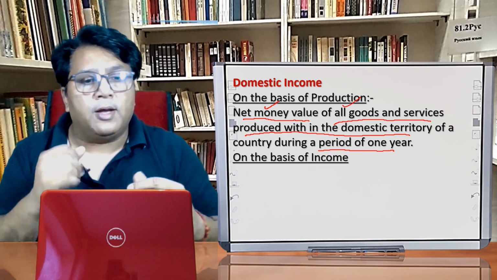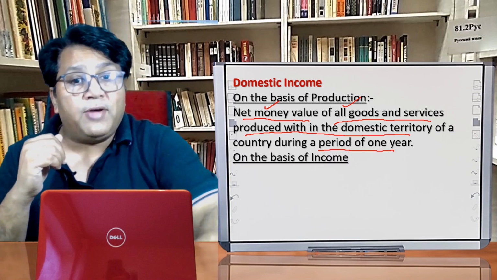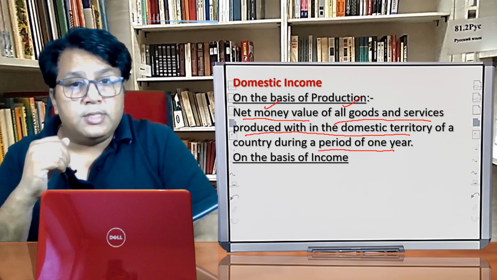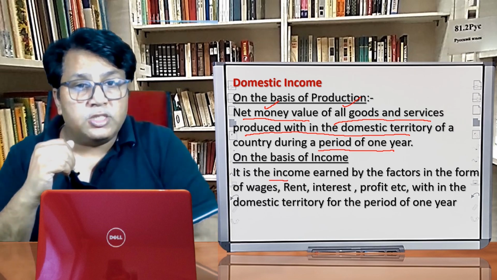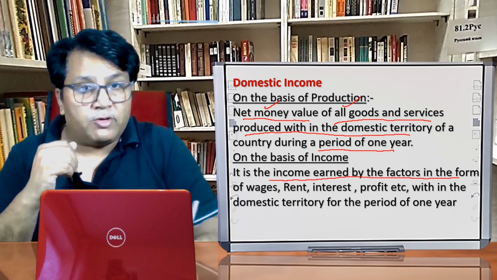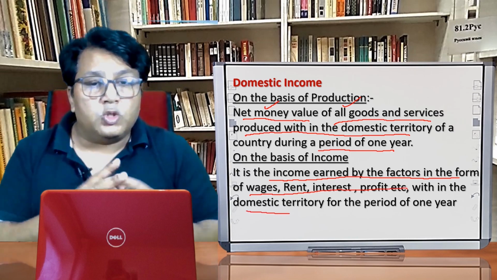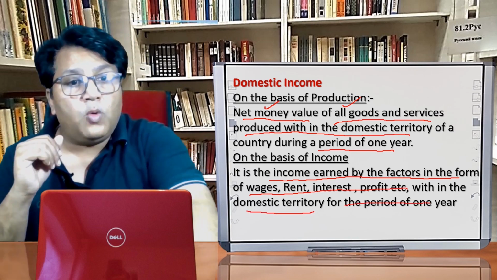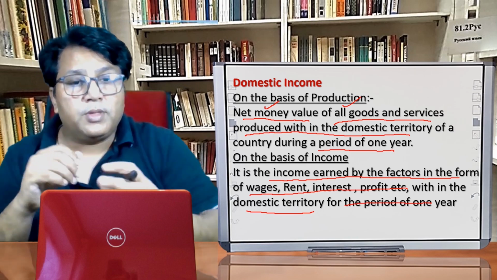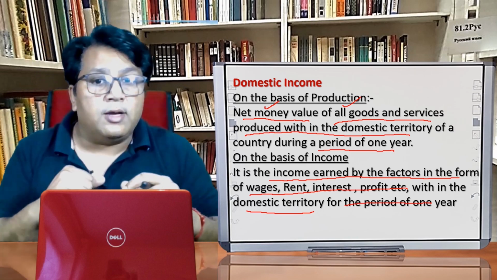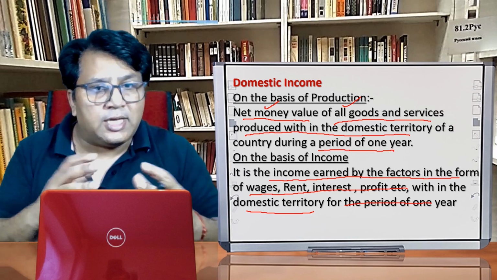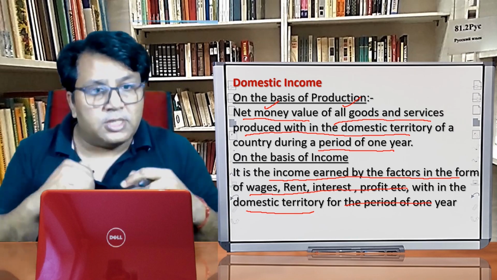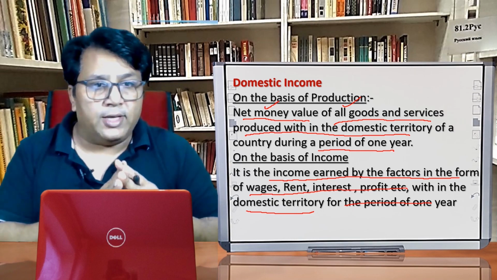On the basis of income, domestic income can be defined as the income earned by the factors in the form of wages, rent, interest, profit, etc. within the domestic territory over a period of 1 year. So on the basis of the income, domestic income means the sum total of the factor income in the form of wages, rent, interest, profit, etc. within the domestic territory during a period of 1 year.